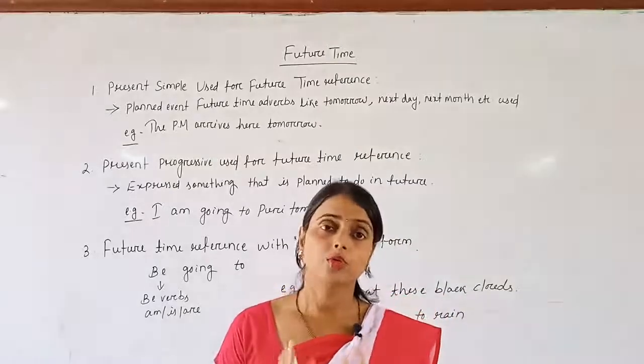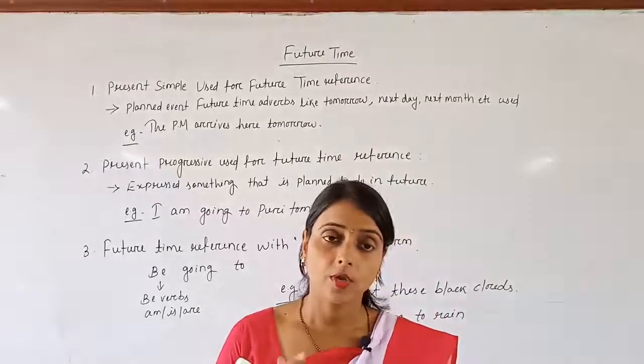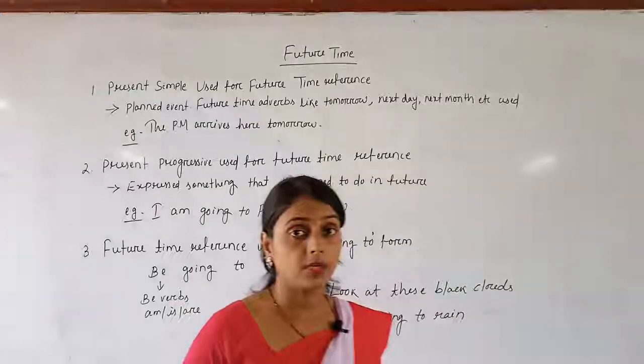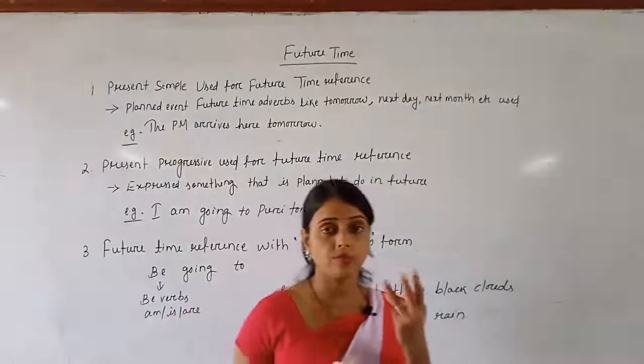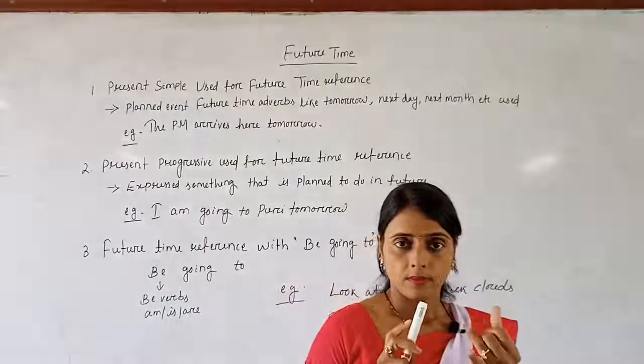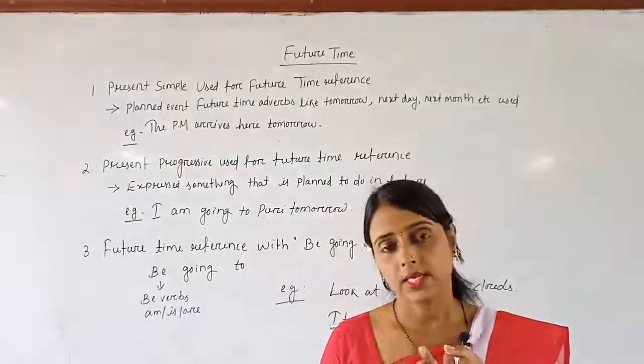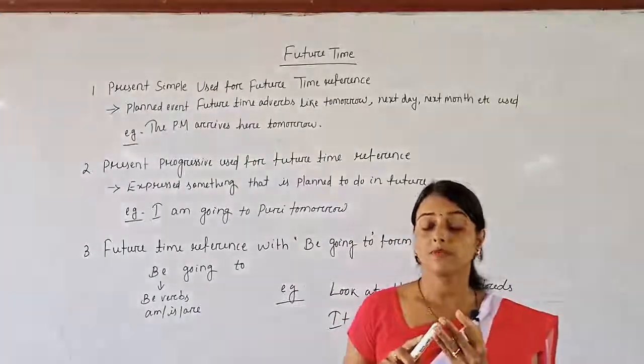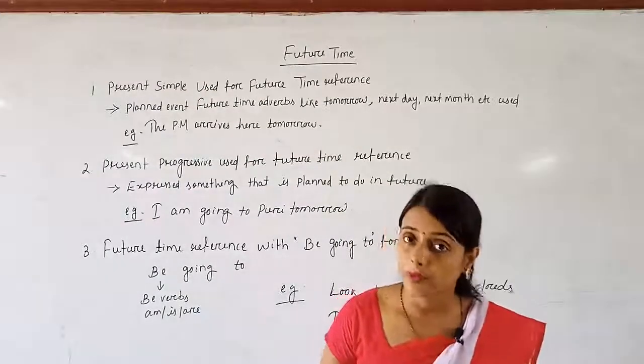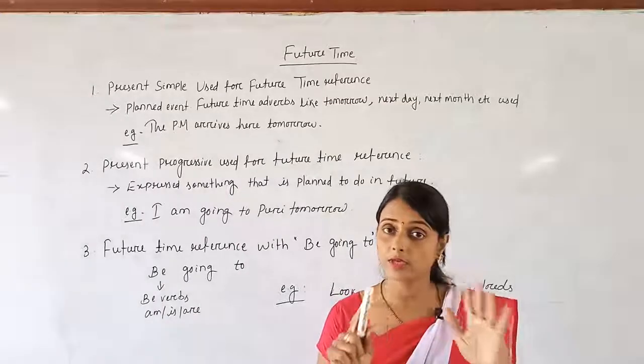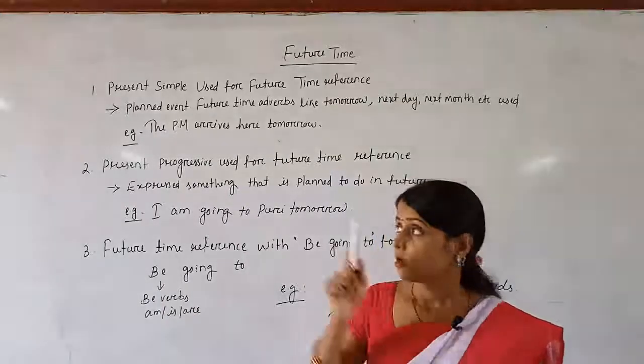So how can future be explained? How can we discuss it? It can be explained by using 3 forms. The first one is present simple form, the second one is present progressive form, the third one is be going to form. Present progressive form I have already taught you in present tense.